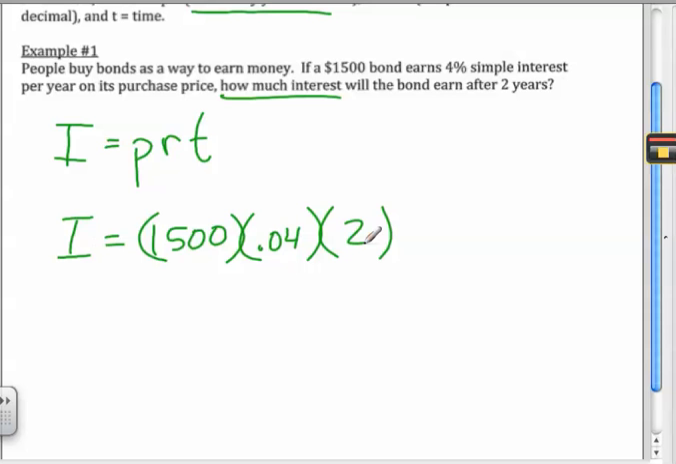Somebody multiply those three things for me and tell me what the interest paid is going to be. Does anybody have all that? I know that 2 times 0.04 is going to be 0.08. 0.08 times 1500, Will K? $120. That's how much you would make in those 2 years for letting the government borrow your money. All right. Good job. Let's look at the next example.